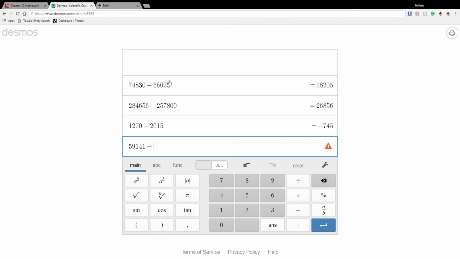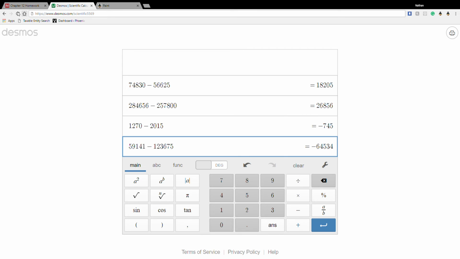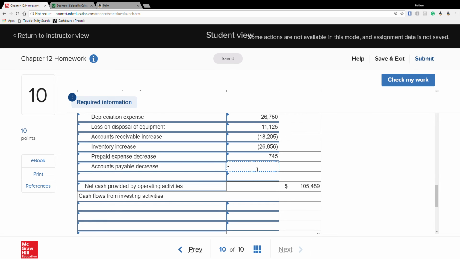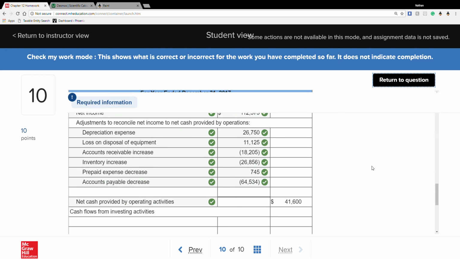And 123,675. Okay, so we have 64,534. Dang it. 64,534. Alright, cool. So our net cash provided by operating activities is 41,600. So let's just check, because I would strongly suggest you check your numbers beforehand to know that you're still on the right path. And we still are.